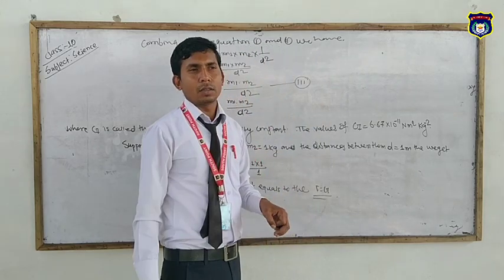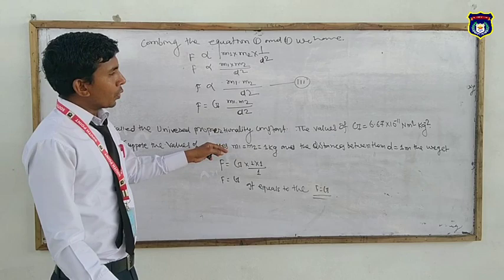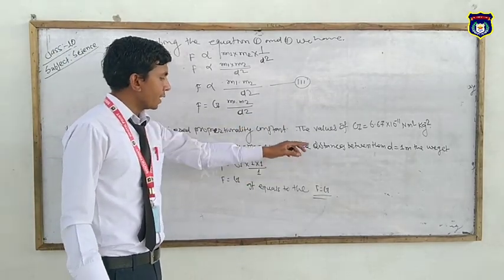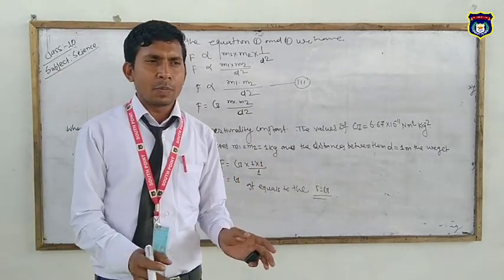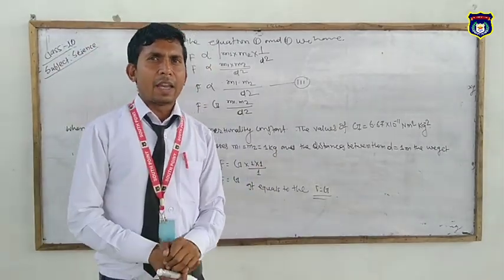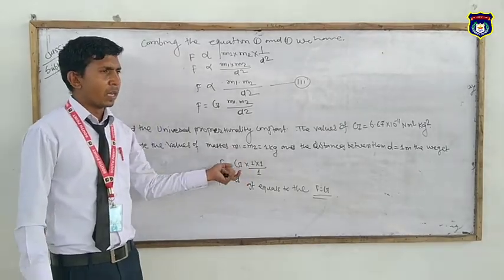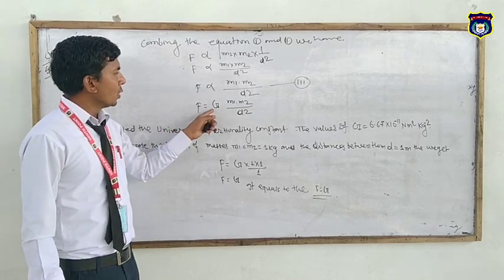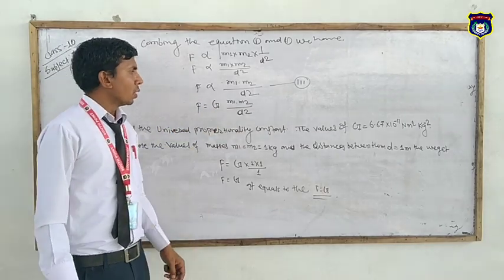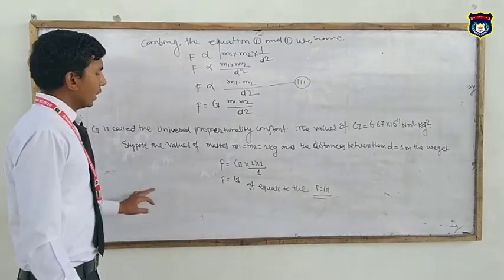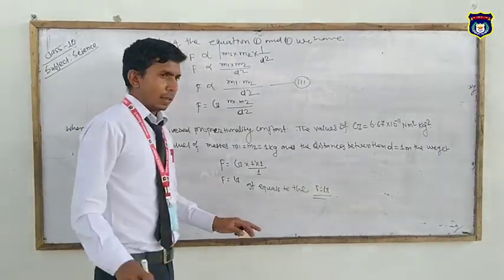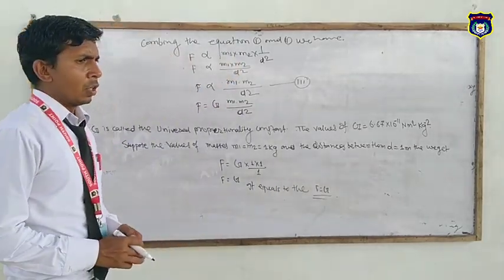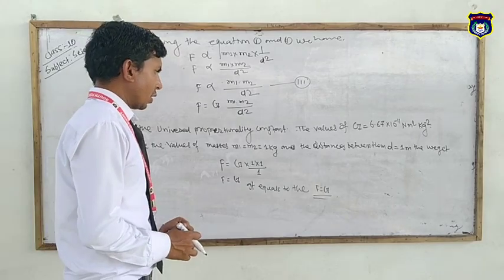So student, here we put the value of masses m1 and m2 as 1 kg and the distance as 1 meter in the formula F equal to G m1 into m2 by d square, and we get F equal to G. It means the gravitational force is equal to the gravitational constant.